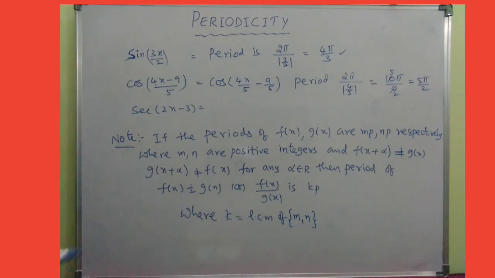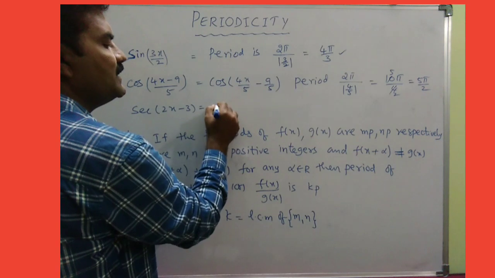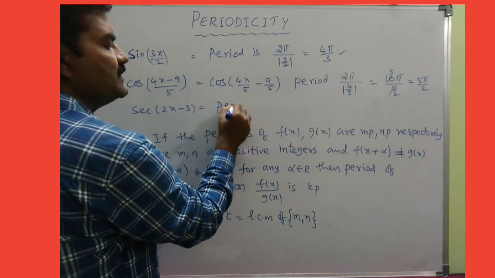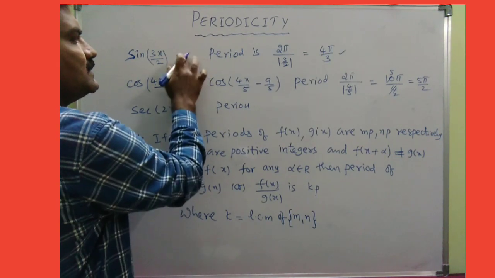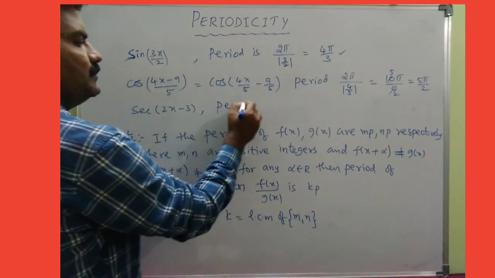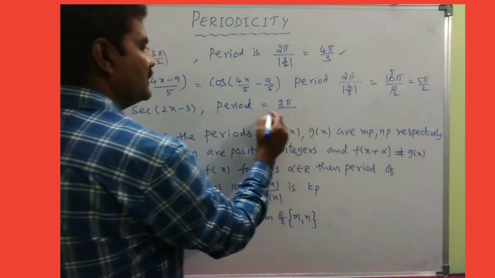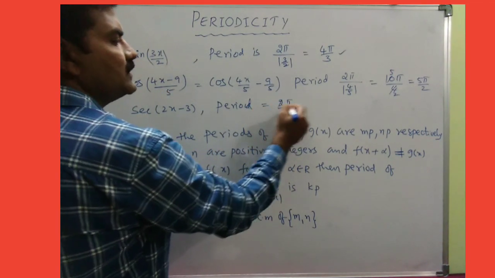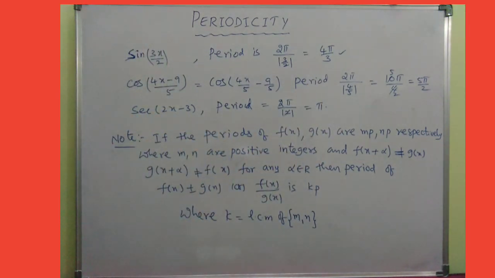Okay. Now coming to secant. So basically for secant also, what is the period? What is the period of secant? The period is nothing but 2 pi. So 2 pi by modulus of 2. 2 gets cancelled. Hence the period of secant of 2x minus 3 is pi.